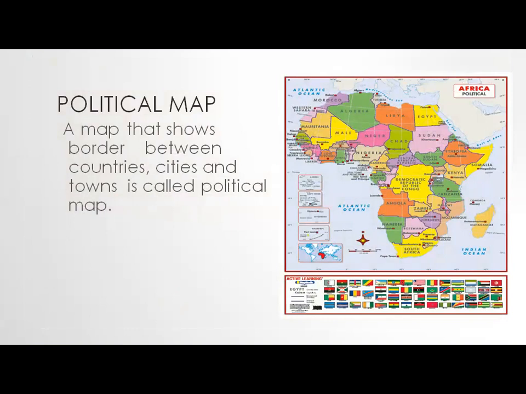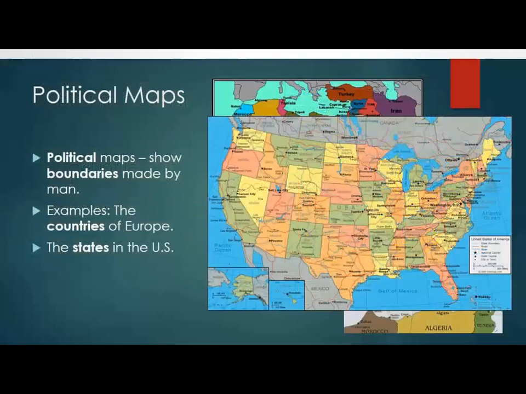Political map. Dear student, a map that shows borders between countries, cities, and towns is called a political map. Here you can see every area is different from the other. This map shows different countries. This is a world map, and this shows the political features. Political features include boundaries. These boundaries are made by men.